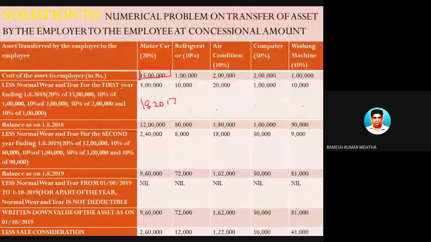So this is the purchase value, and this is the sale value.